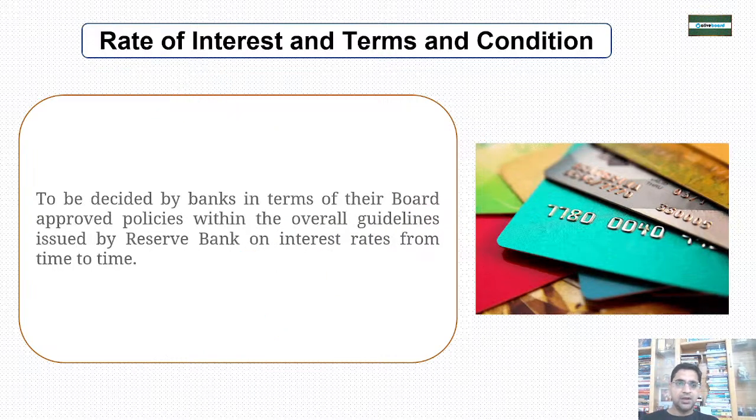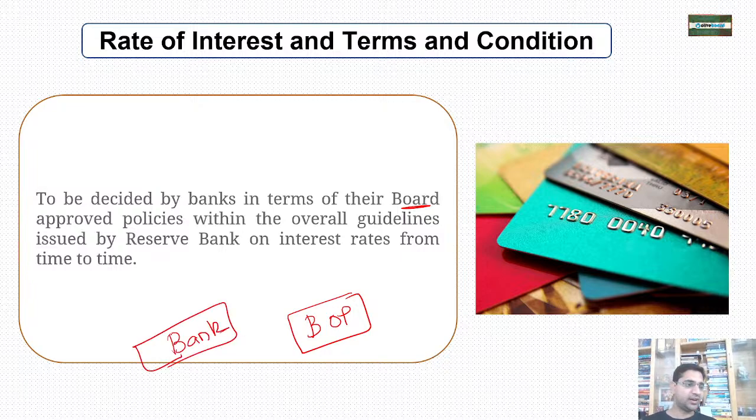Okay, now rate of interest and terms and conditions, they all have to be decided by the board approved policy, BOP, board approved policy. Every bank has their board of directors, so the board is there. So rate of interest, terms and conditions have to be decided by the board approved policy. Okay, guidelines.